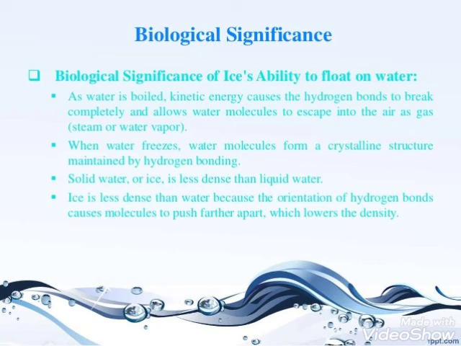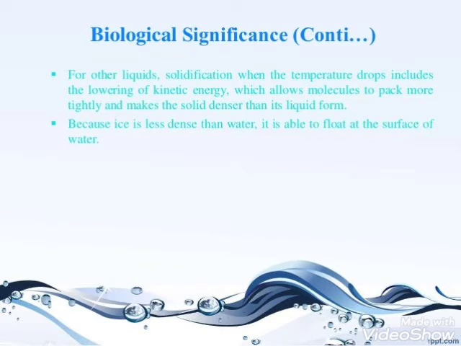Then what is the biological significance of ice and its ability to float on water? Dear students, I told you that ice is less dense than water because of the orientation of hydrogen bonds, which are pushed further apart and lower the density of the ice, so it becomes lighter than water and always floats on water.